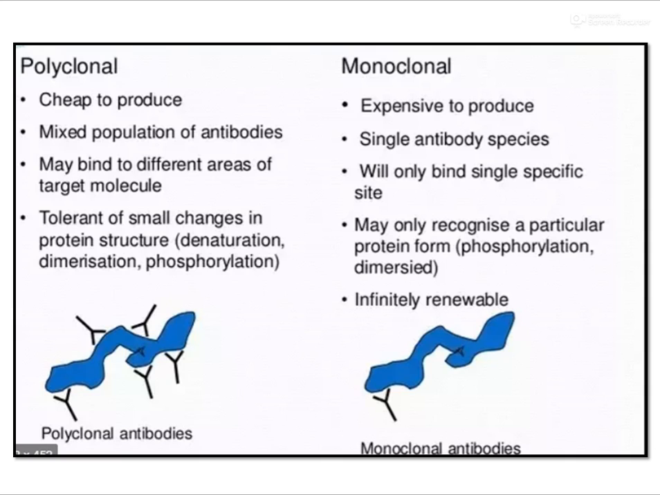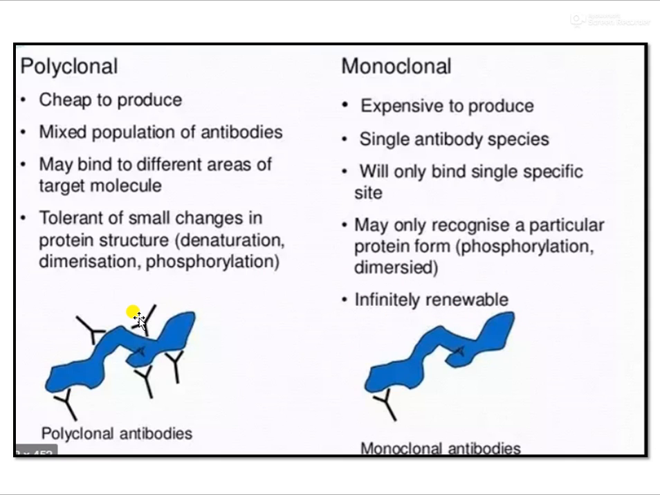Now, usually we mainly produce monoclonal antibodies for therapeutic as well as research purposes, and we induce mouse spleen cells to produce monoclonal antibodies. The process of monoclonal antibody production is expensive, and only a single antibody species is produced. Monoclonal antibodies bind only to a specific site, they can recognize a particular protein form like phosphorylation or dimerization, and they are infinitely renewable. That's the case of monoclonal antibodies.